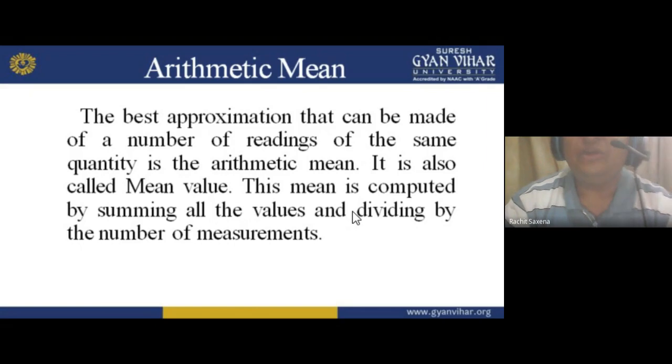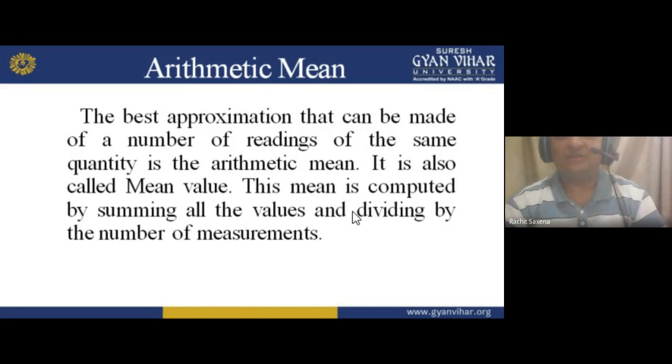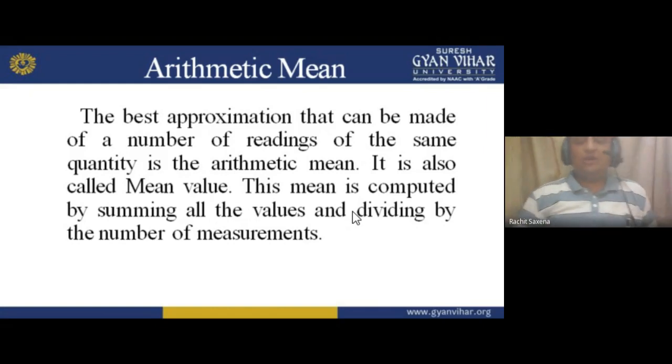So we can calculate the mean value by this method. We add all the readings and divide by the number of readings. So the best approximation that can be made of a number of readings of the same quantity is the arithmetic mean. It is also called mean value. The mean is computed by summing all the values in the numerator and dividing by the number of measurements in the denominator. So I hope you understand.